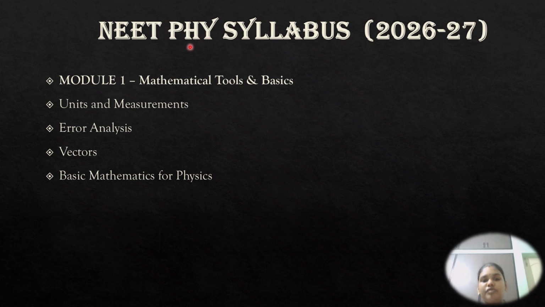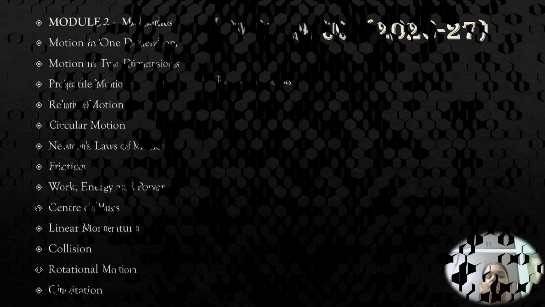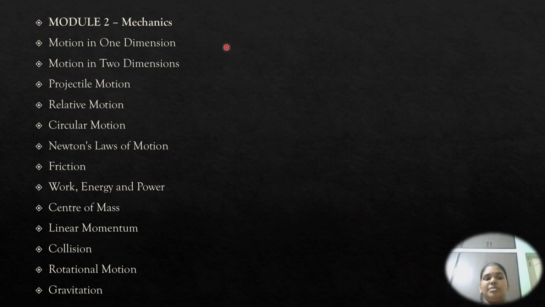Next we are going to see the physics syllabus in the NEET. Module 1 is mathematical tools and basics. In this we are going to see units and measurements, error analysis, vectors, basic mathematics for physics. Next, module 2 covers mechanics, means motion in 1 and 2 dimensions, projectile motion, relative circular motion, Newton's law, friction, work, energy and power, center of mass, linear momentum, collision, rotational motion, gravitation. These are the topics we are going to cover under mechanics.